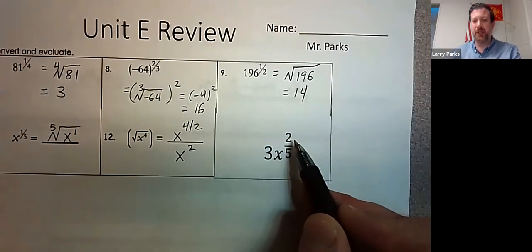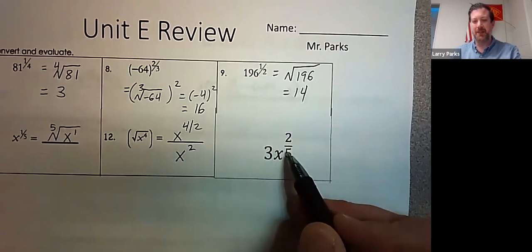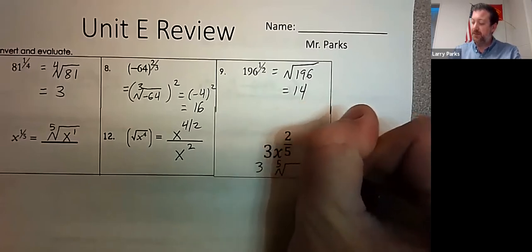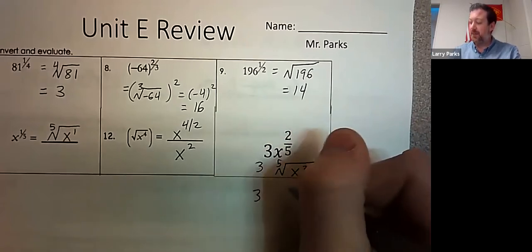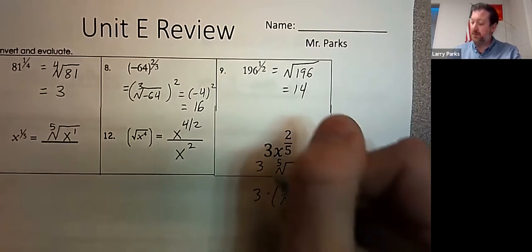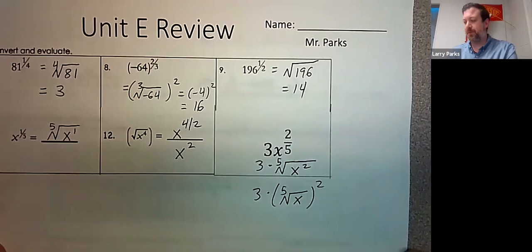Here, 3x to the 2/5, the 2/5 only applies to the x. If this was in parentheses, it would apply to both. So this is the 5th root of x squared, so I get 3 times the 5th root of x squared, or 3 times the 5th root of x, squared. Both of those are the same thing. You get to decide. Do I want to do the radical first, then the power, or power then radical? So that's one of the first skills we learned, and one skill you will be responsible to show.